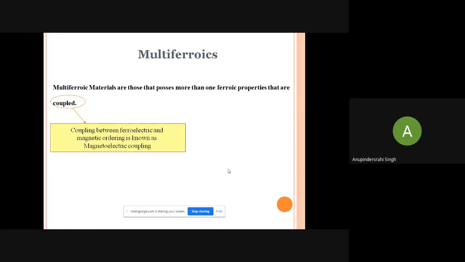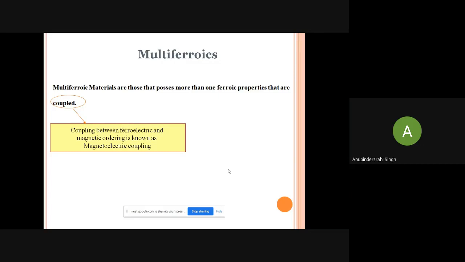Now another thing is there. If two properties are present in the material and these properties are coupled to each other, that means the ferroelectric and magnetic properties are coupling with each other, then it is called magnetoelectric coupling.